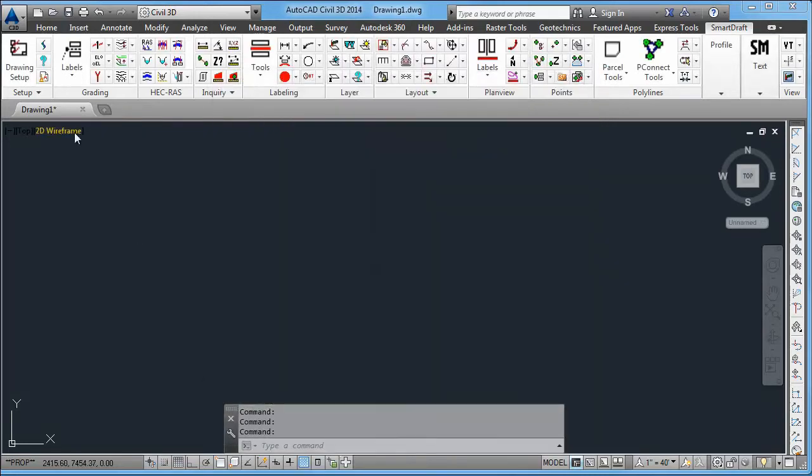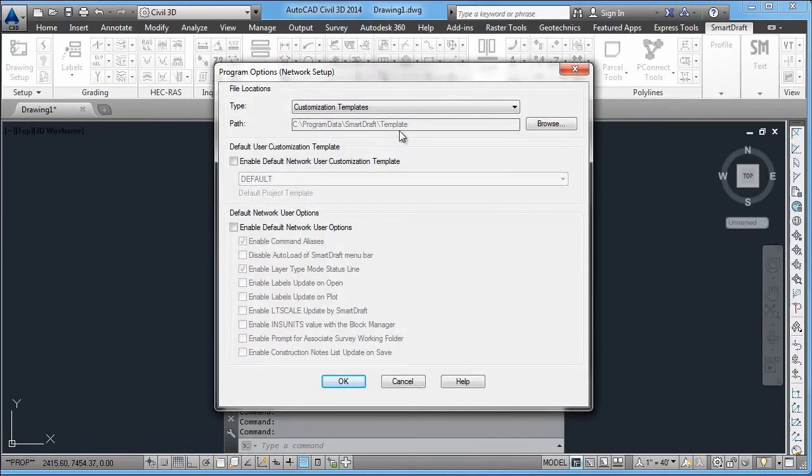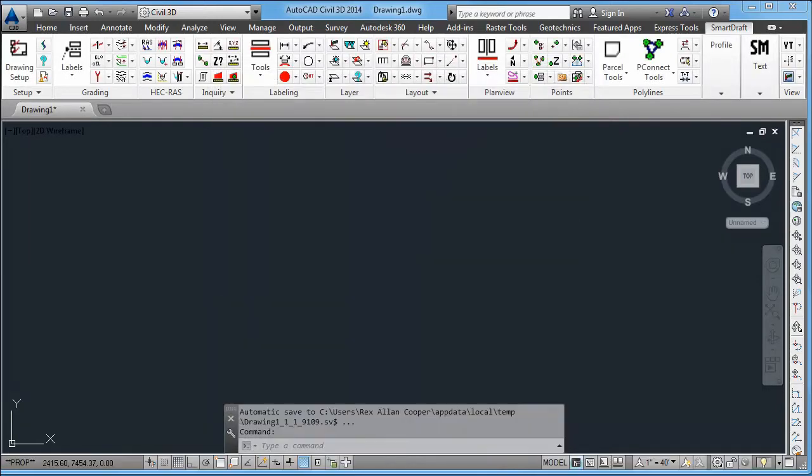First, you'll notice from the program files that the customization templates are in a folder called Program Data SmartDraft Templates. That's if it was installed on the local hard drive. If it was installed on the server, this folder path would probably indicate the server drive, the installation folder, and then the folder templates. But in this case, it's on the local hard drive. So we can browse to that folder on our local hard drive,